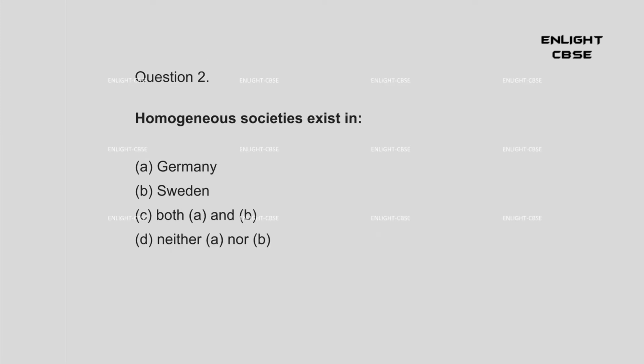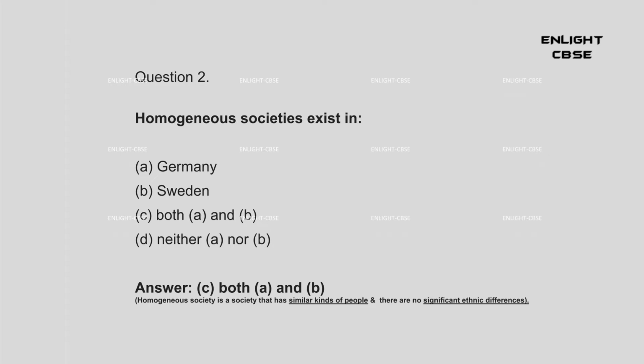Question 2. Homogeneous societies exist in A. Germany. B. Sweden. C. Both A and B. D. Neither A nor B. Answer: C. Both A and B. Homogeneous society is a society that has similar kinds of people and there are no significant ethnic differences.